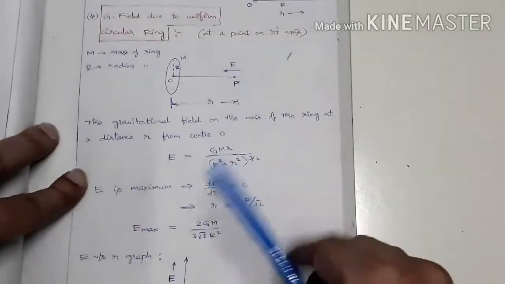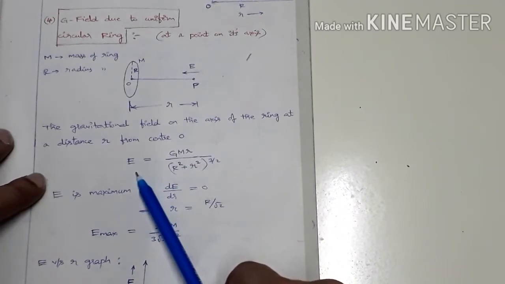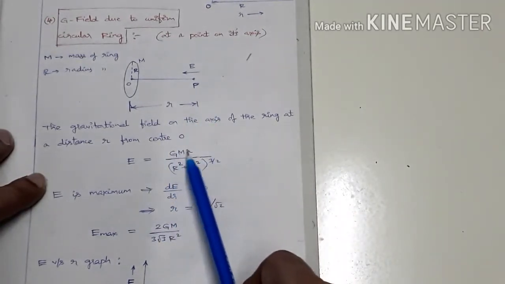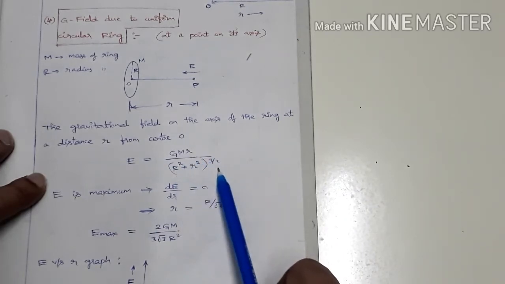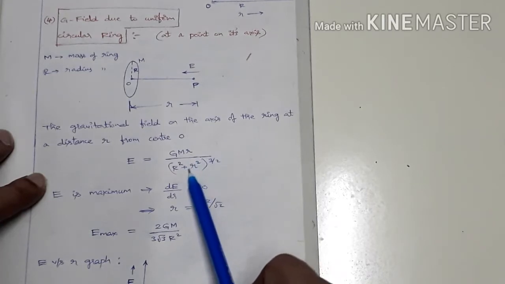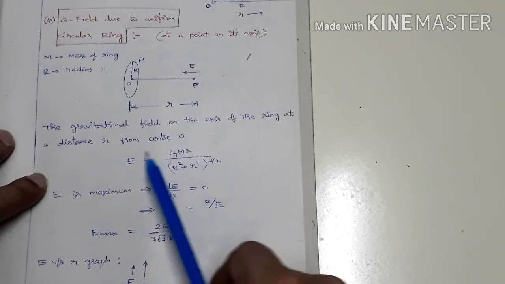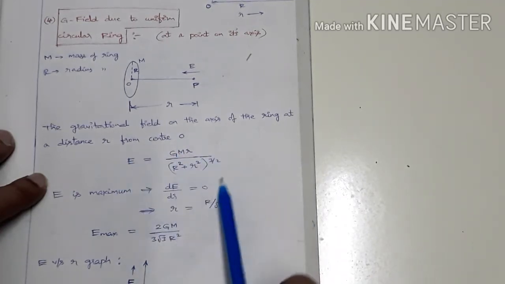Okay, so here just memorize this one. The gravitational field at this point P equals GM into small r by (capital R square plus small r square) whole power 3 by 2. This same type of formula you will again find in the electrostatics chapter of second year. Now I am asking you to remember this formula.